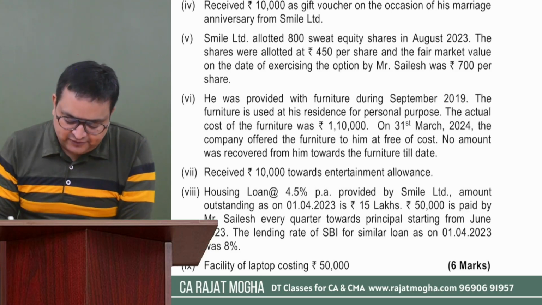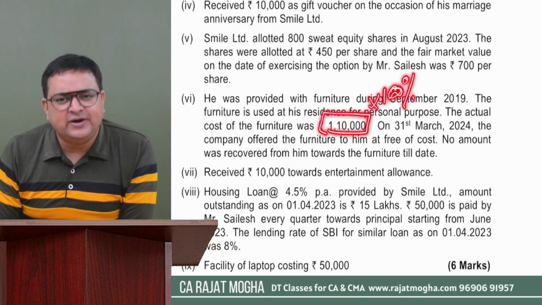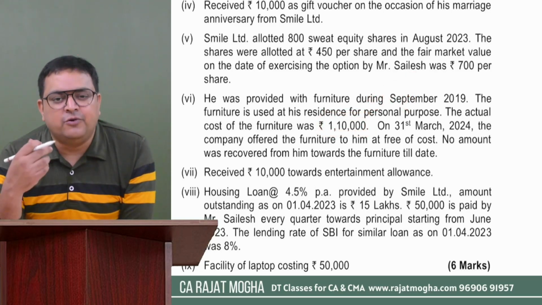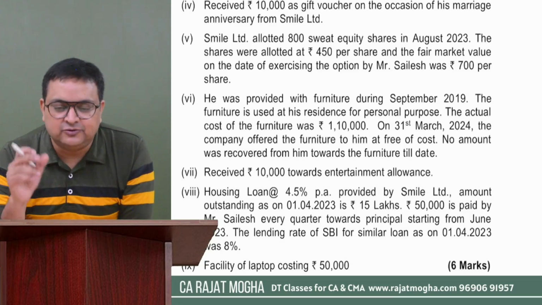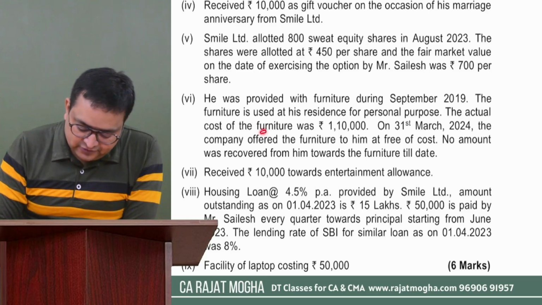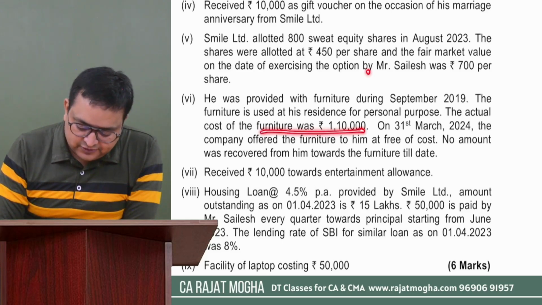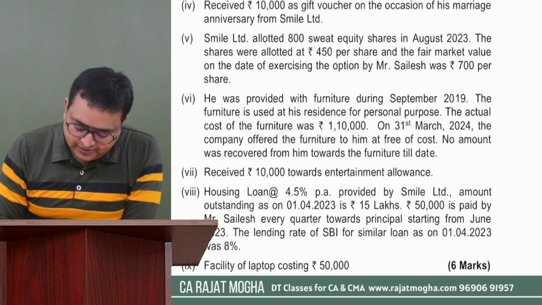So whatever is the actual cost? The actual cost was 1,10,000 rupees into 10% per annum. So it depends for how many months, for how many days they have given it to you. You can calculate it accordingly. So this is for the use of furniture. So the actual cost was 1,10,000. So you will make 1,10,000 into 10%, and it depends upon the number of months.